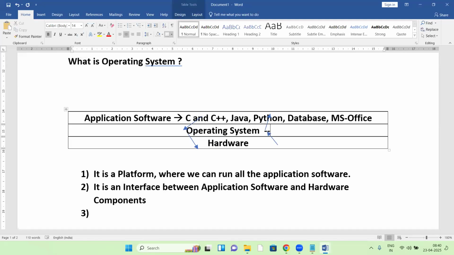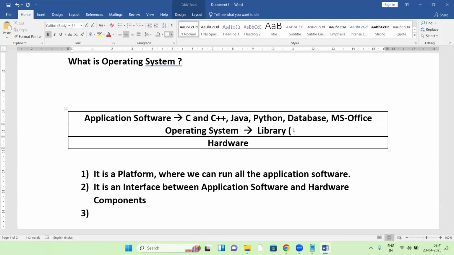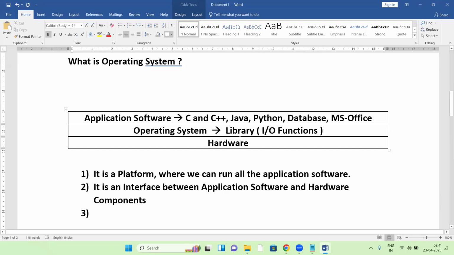Next, one more important point. From the Java perspective, every OS contains a library. That library contains the input and output functions. So this library is responsible for communicating between application software and hardware components.